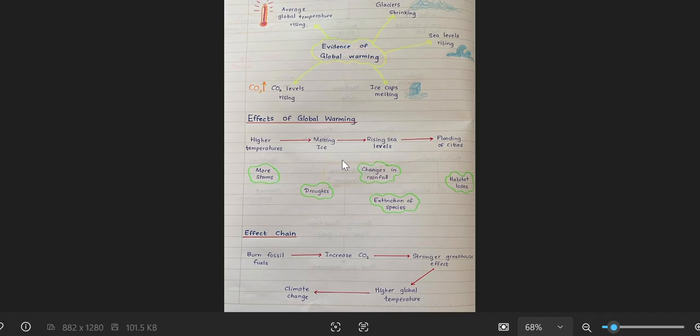Some of the other things are more storms. One thing we noticed after we were hit by Ditwa is that there are many cyclones happening near the equator, which they said they had not witnessed previously.